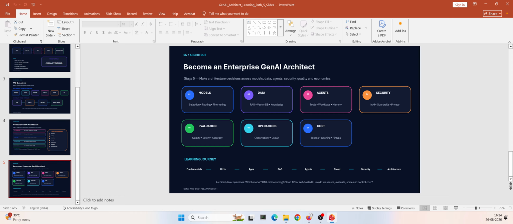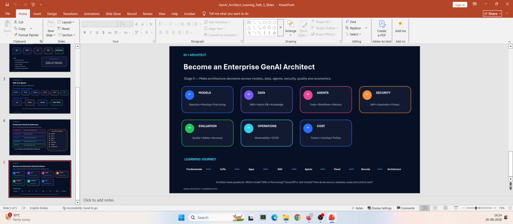Then the second one is data. You need to understand RAG, vector databases, knowledge bases, and pipelines. Then are the agents. You should understand tools, workflows, memory, orchestration, and all that. Then comes security. This is extremely important in enterprise environments, particularly. You need to understand identity and access management, IAM, permissions, data privacy, and AI guardrails, right?